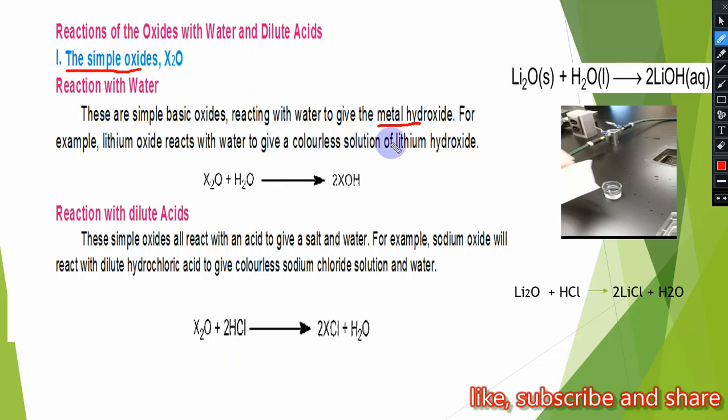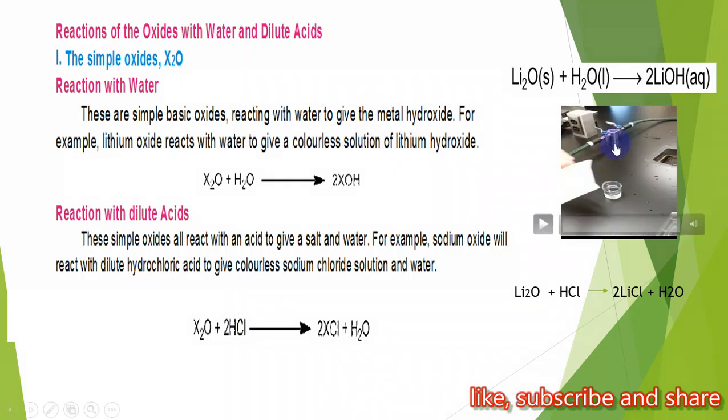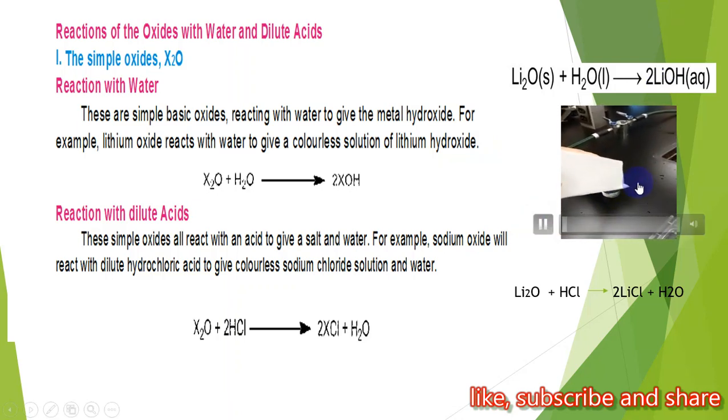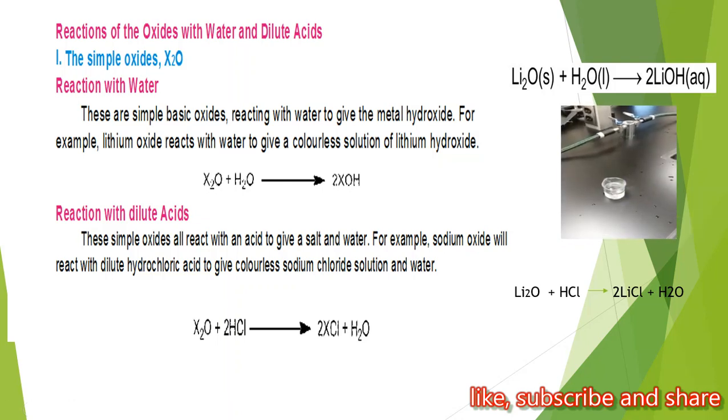For example, lithium oxide reacts with water to give a colorless solution of lithium hydroxide. This is the equation of lithium oxide with water. They produce lithium hydroxide, which is a base. We say that all alkali metal oxides are basic in nature. When they dissolve in water, they produce a basic solution, lithium hydroxide.